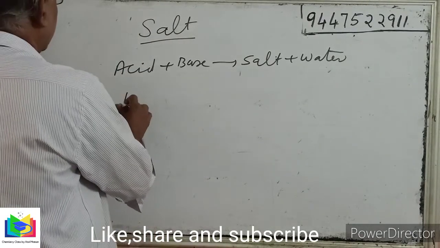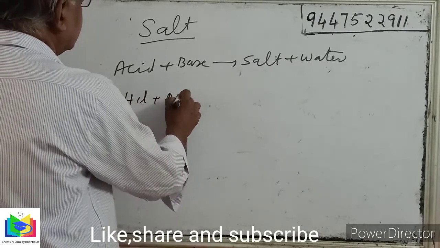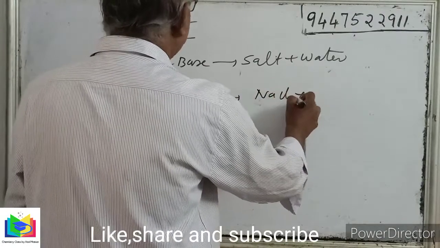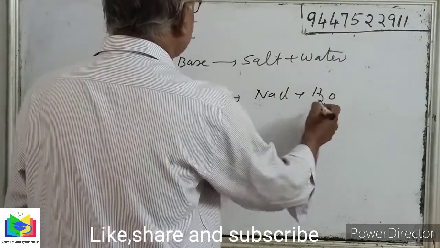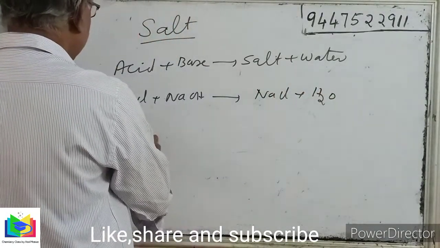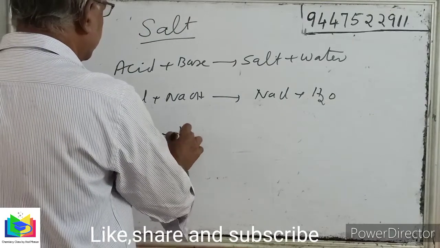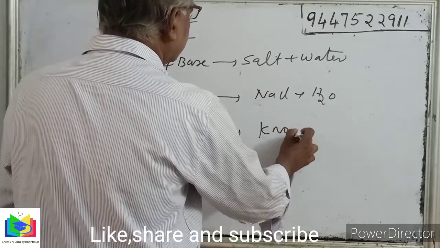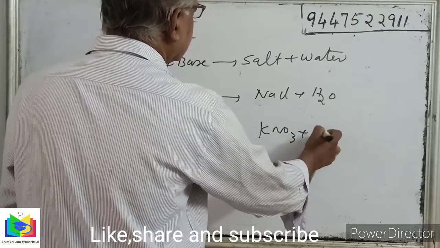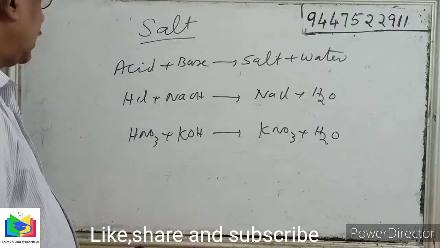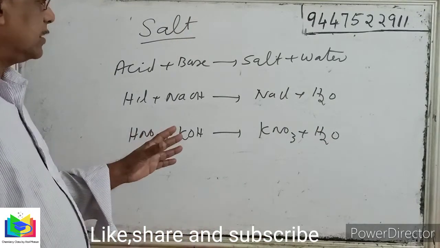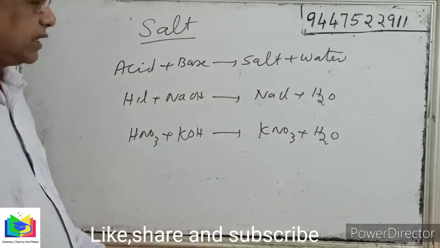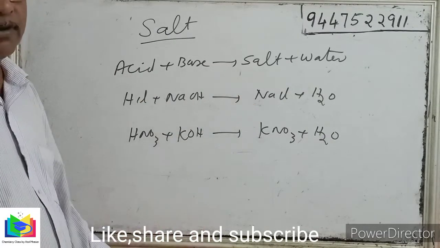Example: hydrochloric acid reacts with sodium hydroxide to give sodium chloride plus water. Similarly, nitric acid reacts with potassium hydroxide to form potassium nitrate and water. So here, when an acid-base reaction takes place, the reaction is a neutralization reaction. Both acid and base lose their properties, so salt and water are formed.